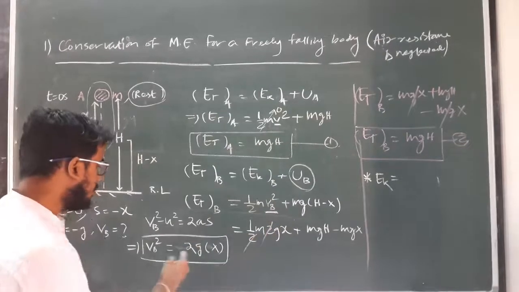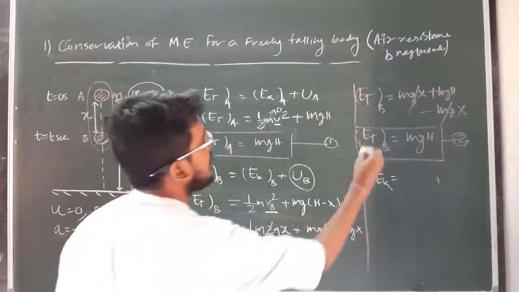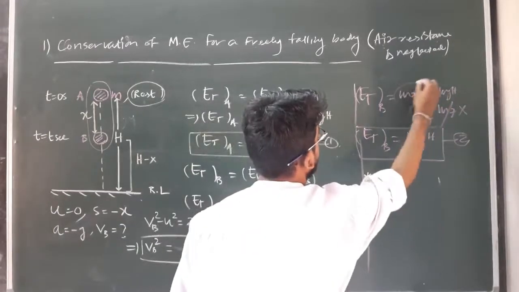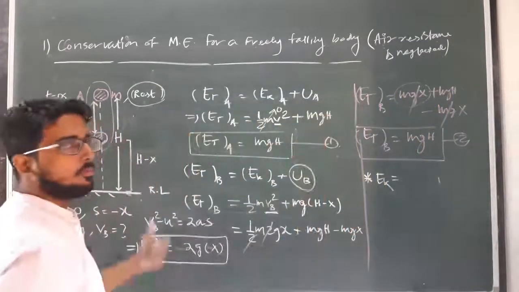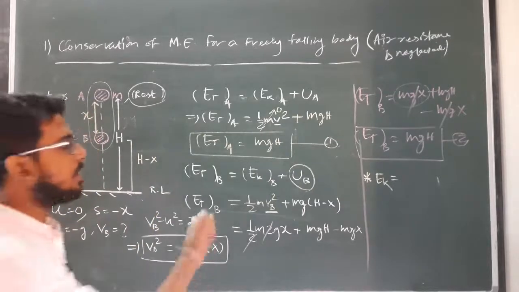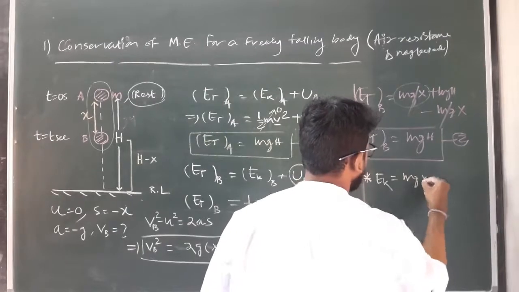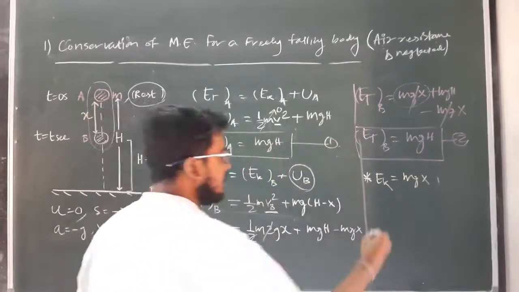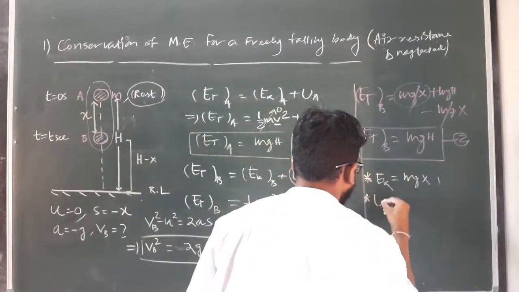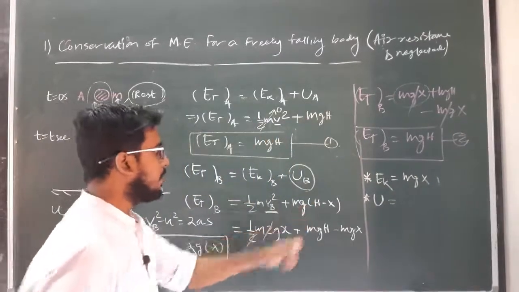So the kinetic energy will be mgx, because this is the kinetic energy at any depth x, where x is a variable. So for any position x, we can calculate the kinetic energy as mgx. Clear? And the potential energy as mg(h minus x).